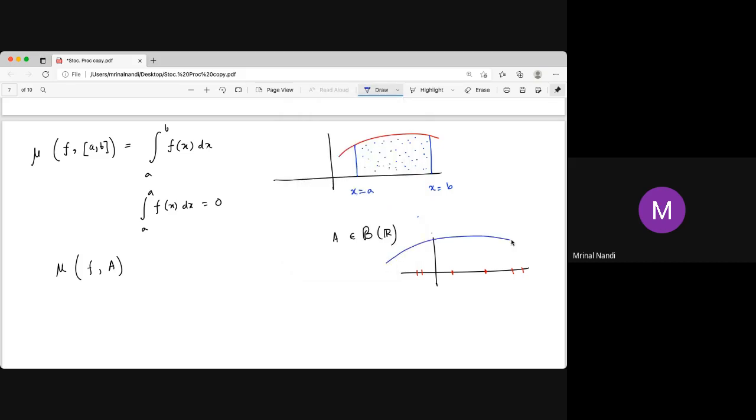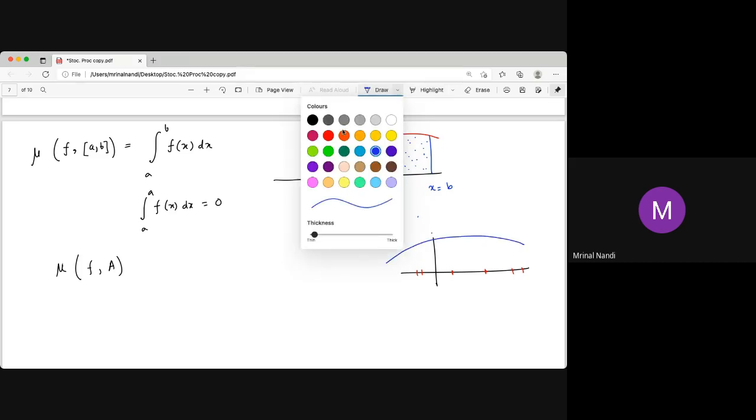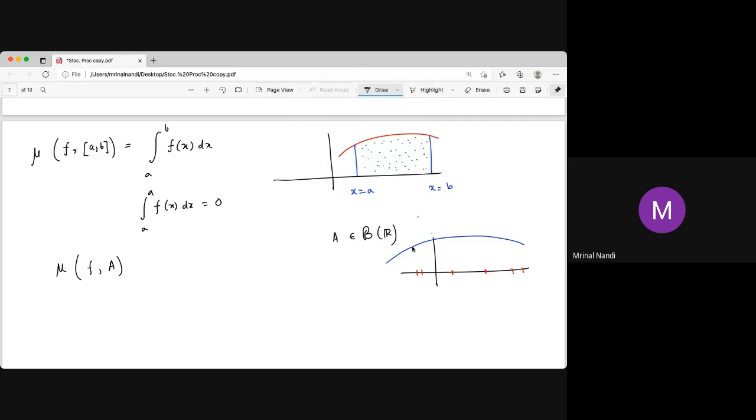We know from classical geometry it is the area of this portion plus this portion plus this portion. So if A is a union of a1, a2, and so on, it may be a countable union of intervals, then this area is the sum of the integrals of f over ai, i equal to 1